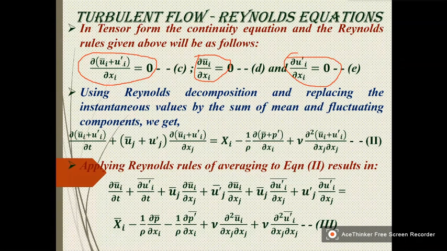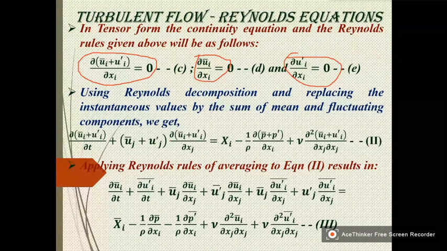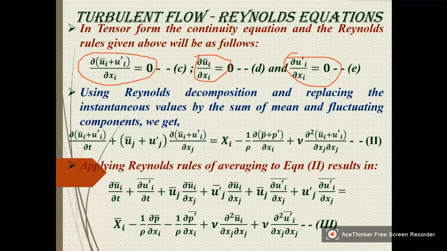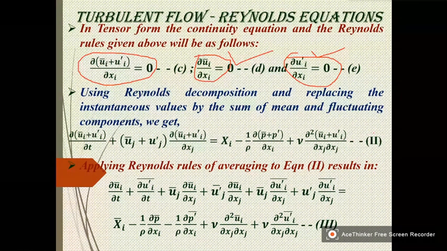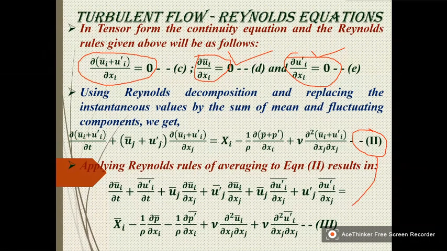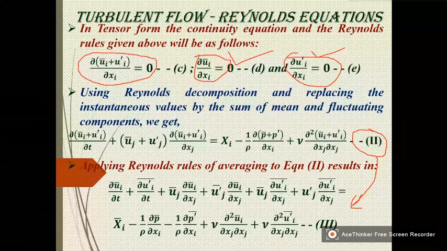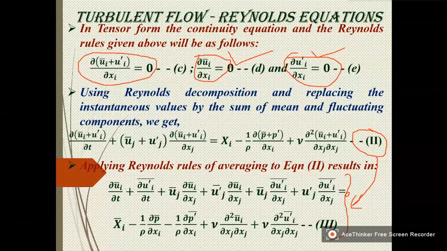So using the decomposition and replacing the instantaneous values by the sum of mean and fluctuating components, and applying the Reynolds rules, equation 2 will now take this shape.